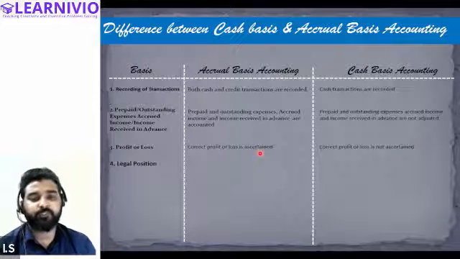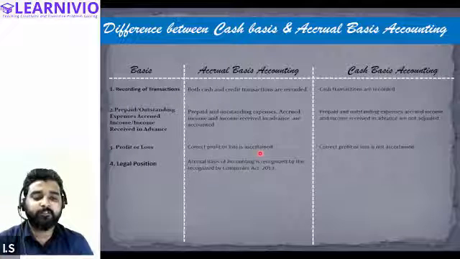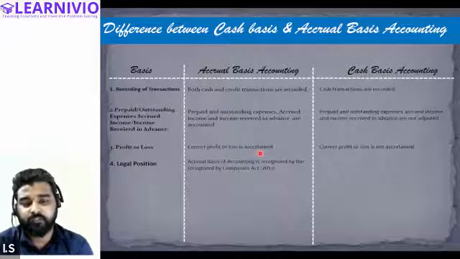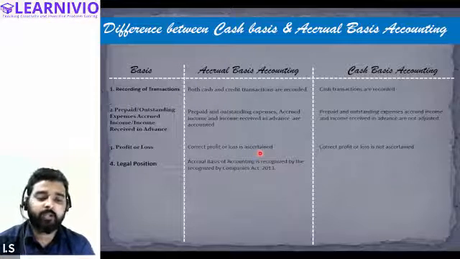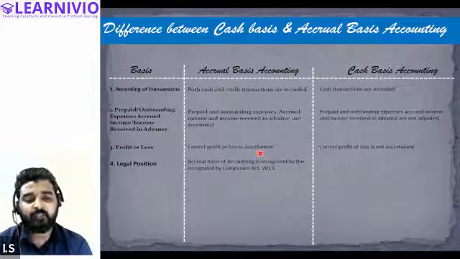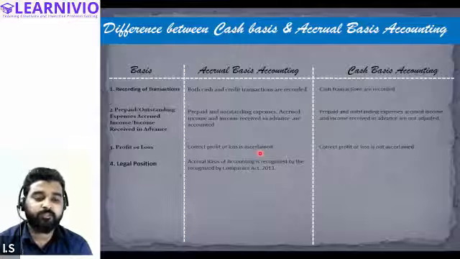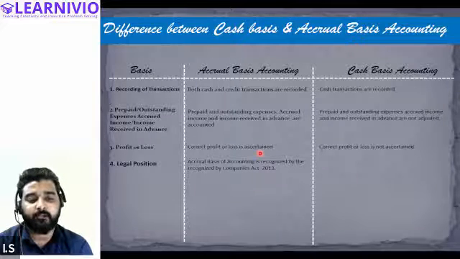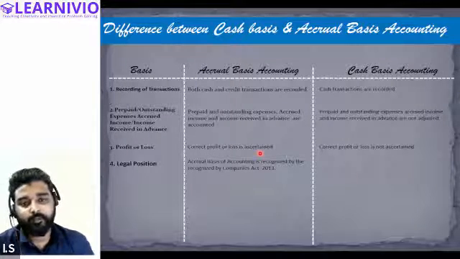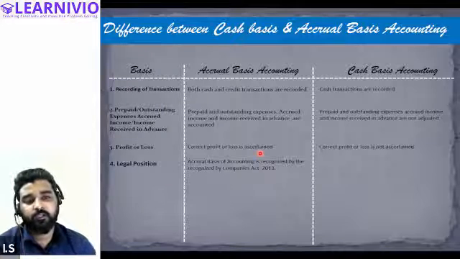Fourth, legal position. What is the legal position? Accrual basis accounting is recognized by the Companies Act 2013. There is an act in India called the Companies Act 2013, and all the companies have to comply with the rules and regulations suggested in it. So accrual basis accounting is actually recognized by the Companies Act.